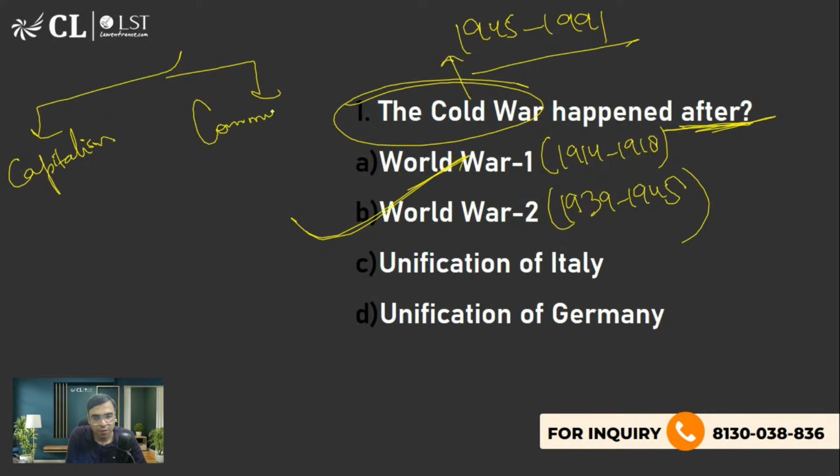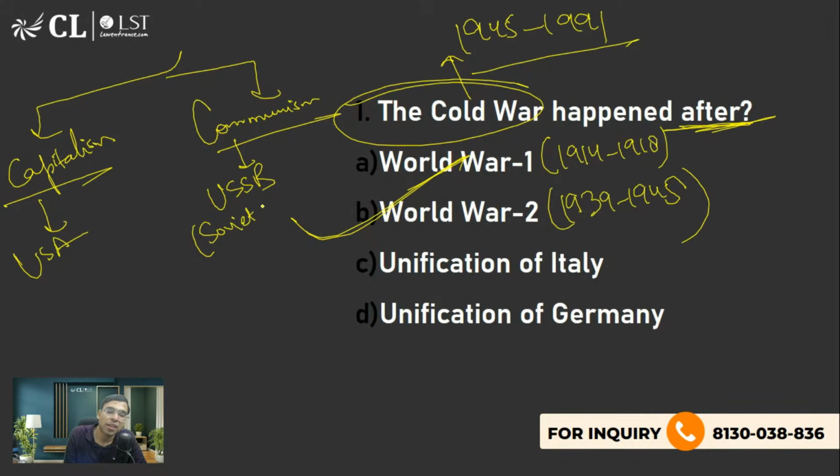Communism. So from the capitalism side was which country? It ended with USSR dissolution, right? CLAT aspirant, good. So from the capitalism side was the USA, from the communism side was the Soviet Union, the Union of Soviet Socialist Republics, it was called. Okay.